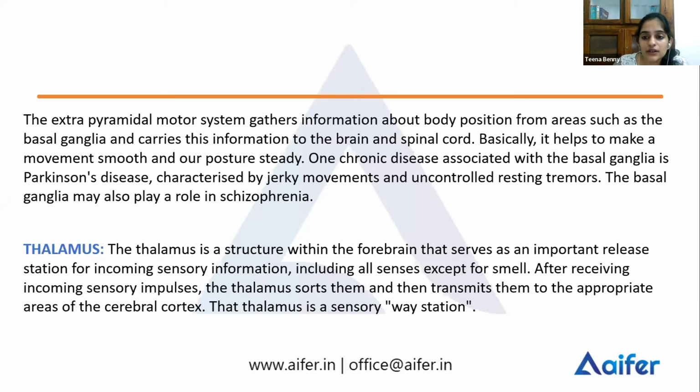Another disorder related to the basal ganglia is schizophrenia. You can connect it like this. The neurotransmitter most implicated in schizophrenia is dopamine. And before, I told you that dopamine is being released into the basal ganglia.